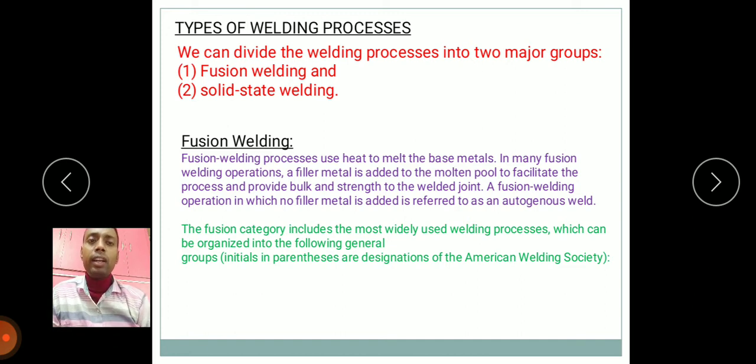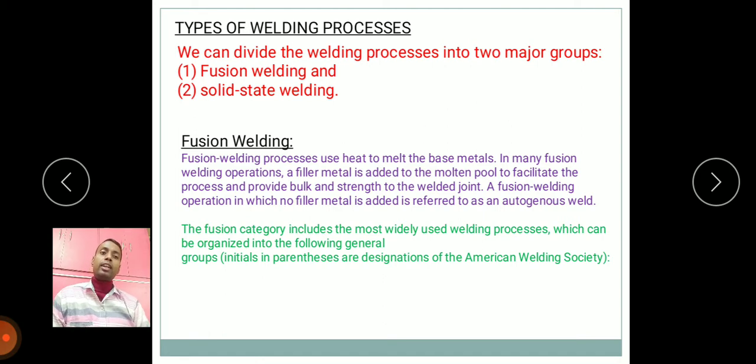So what is fusion welding? Fusion welding processes use heat to melt the base metal. In any fusion welding operation, a filler metal is added to the molten pool to facilitate the process and provide bulk and strength to the weld joint. A fusion welding operation in which no filler metal is added is referred to as an autogenous welding process.